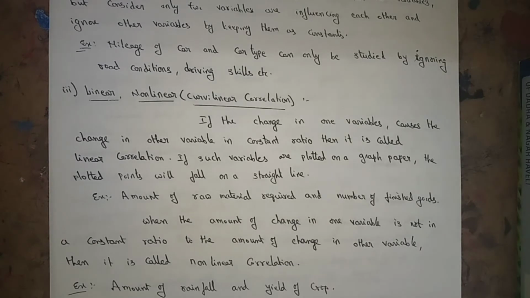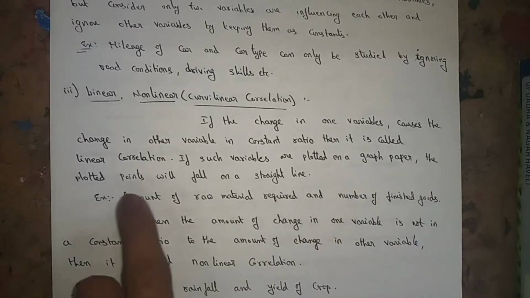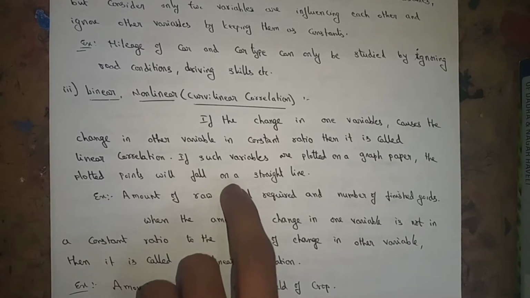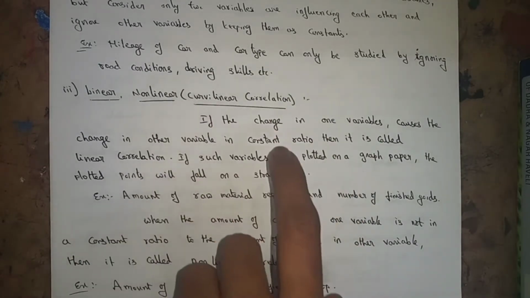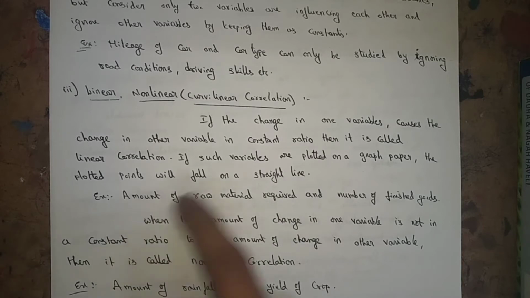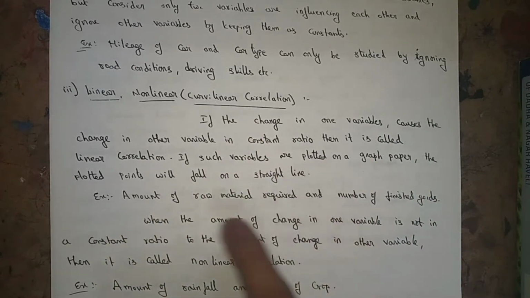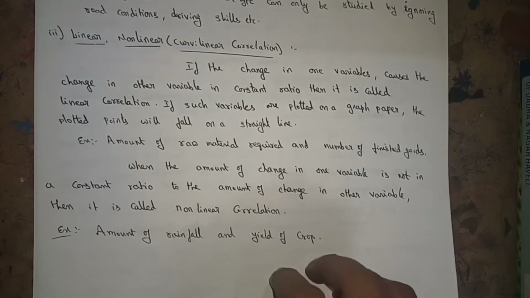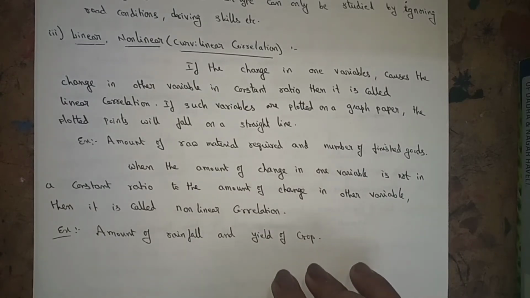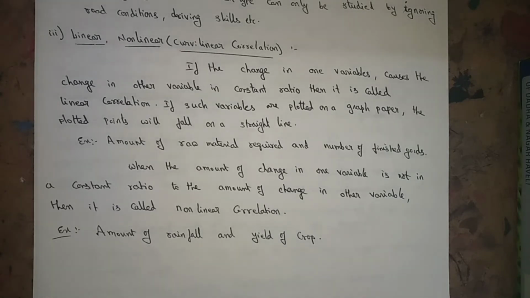If such variables are plotted on a graph, then the points will fall on a straight line. If you draw the graph for such points, we will get a straight line. That's why this is called a linear correlation. An example is the amount of raw material required and the number of finished goods. How much raw material we use, that much only the finished goods you will get. The change in one variable causes the change in another variable.